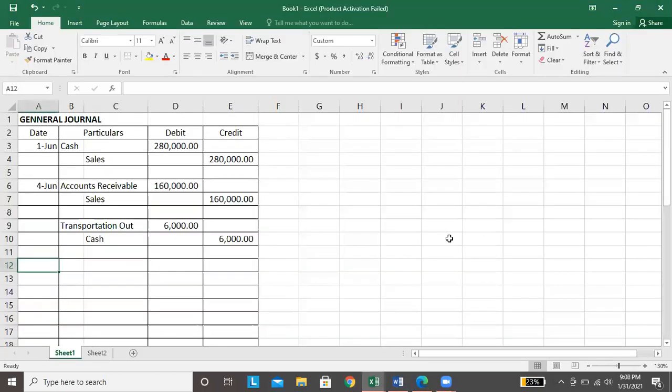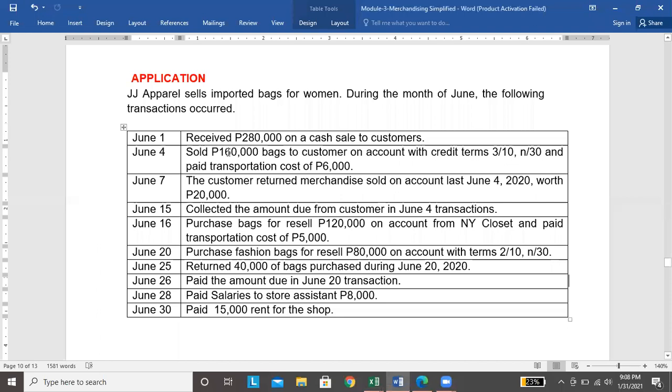Okay. So, di ba nung June 4, nakabenta si JJ Apparel ng bags, 160,000. Ngayon, ang nangyari, ibinalik ni customer ng bag worth 20,000. Okay. So, ang effect niyan,